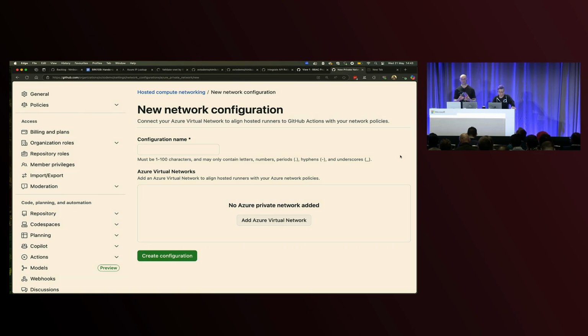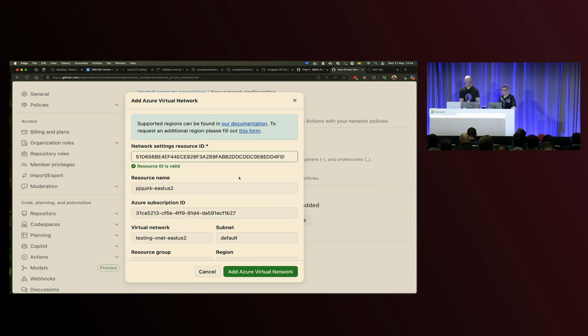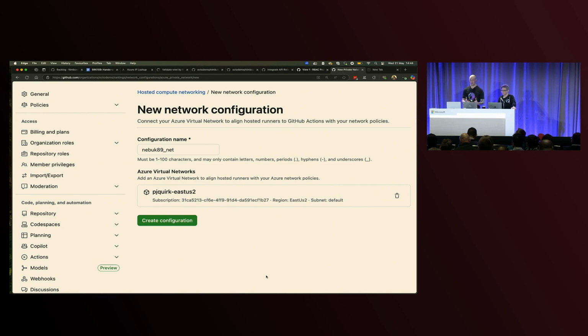This allows us to start our compute, but to start the network interface of that runner inside one of your VNets. So to set that up, we'd need to create a new network configuration. And we need to add our Azure Virtual Networks. We'll add our set again. And yep, so in this instance, we're in US East. And this means that all of our jobs will then run in US East. So it also gives us that determinism around where this will run.